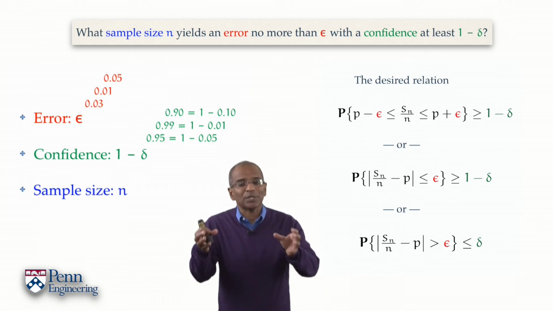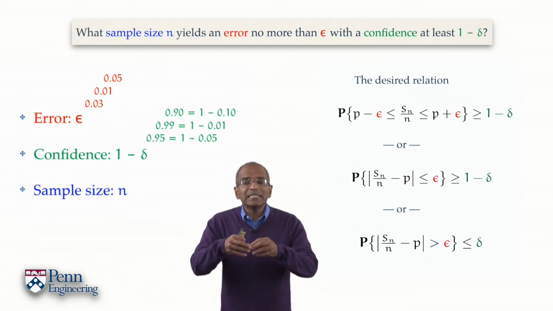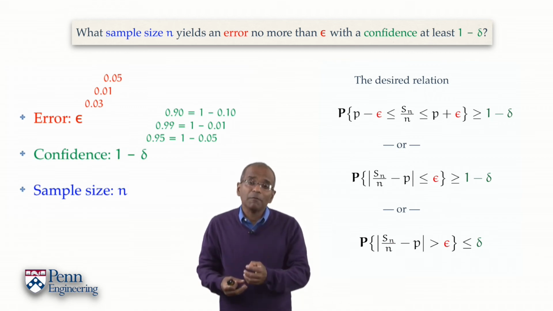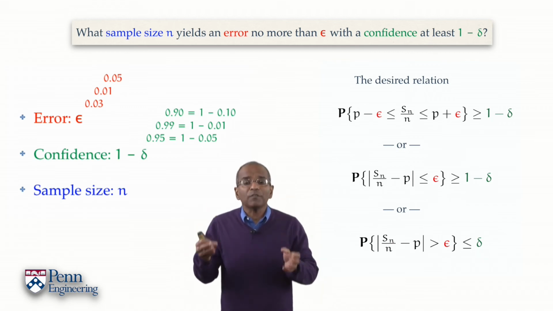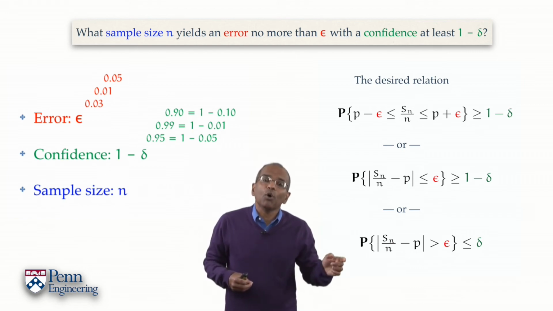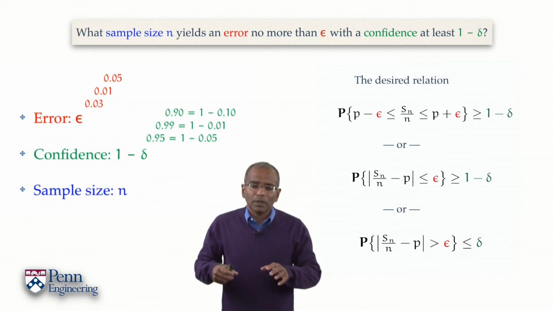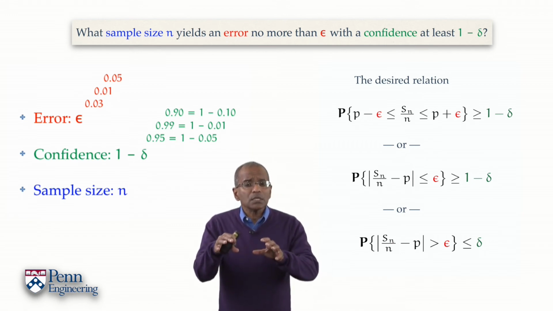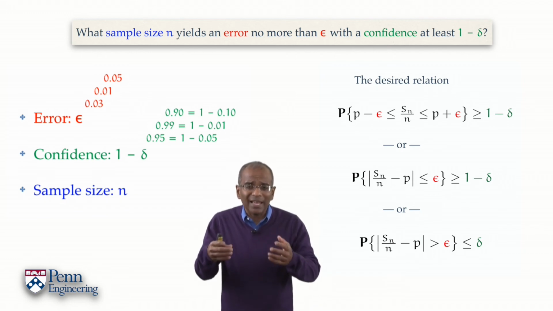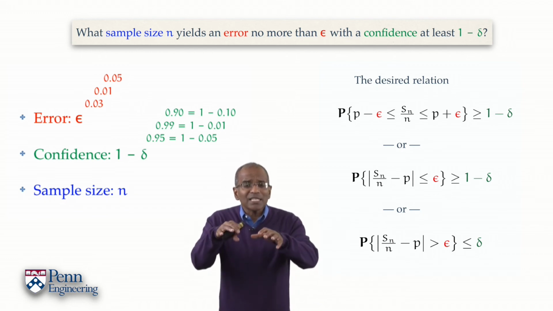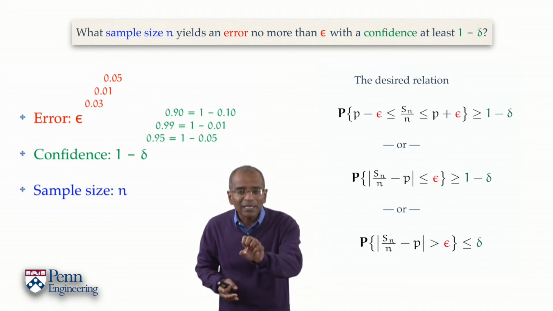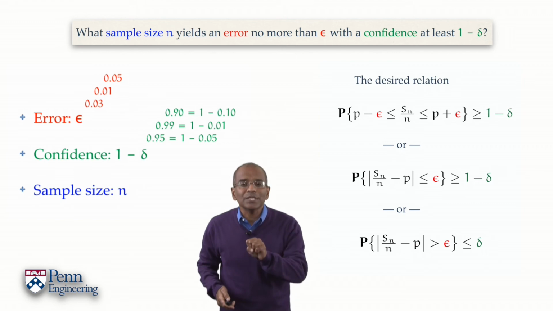And so this is equivalent to saying that the deviation of the relative frequency of successes, Sn over n, from p, in absolute value, exceeds epsilon with a probability no more than delta. This has got, of course, many moving parts here. There are epsilons, and there are deltas, and there are n's, but at least we have a compact expression to look at. Now let's take a look at this and see what we can do with this.